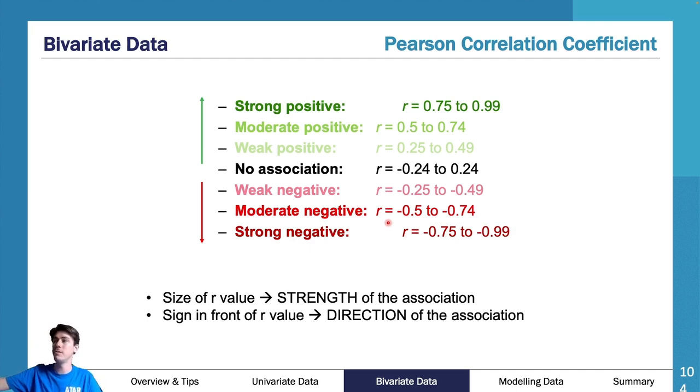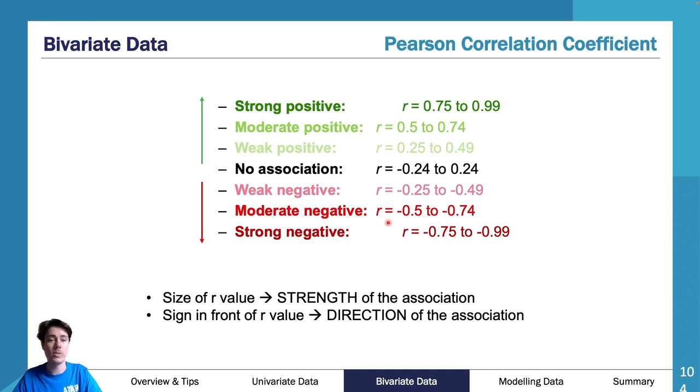Now, this should be found in your summary book. This is a little summary of how you describe your R value. So you find your R value, you put your data in, or they give you the right information, and you get your R value, and then you need to describe what is the strength. Well, you are going to say that if your R value is between 0.75 and 0.99, or negative 0.75 and negative 0.99, the closer your R value is to 1 or negative 1, the stronger it is.